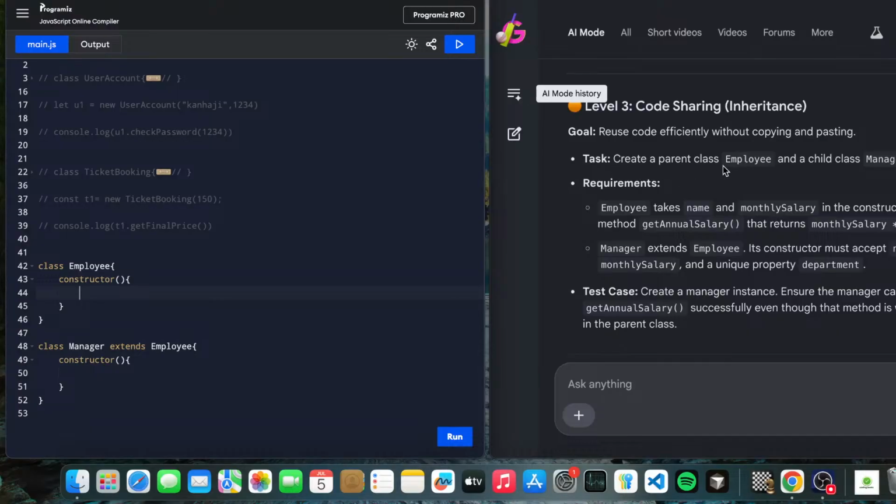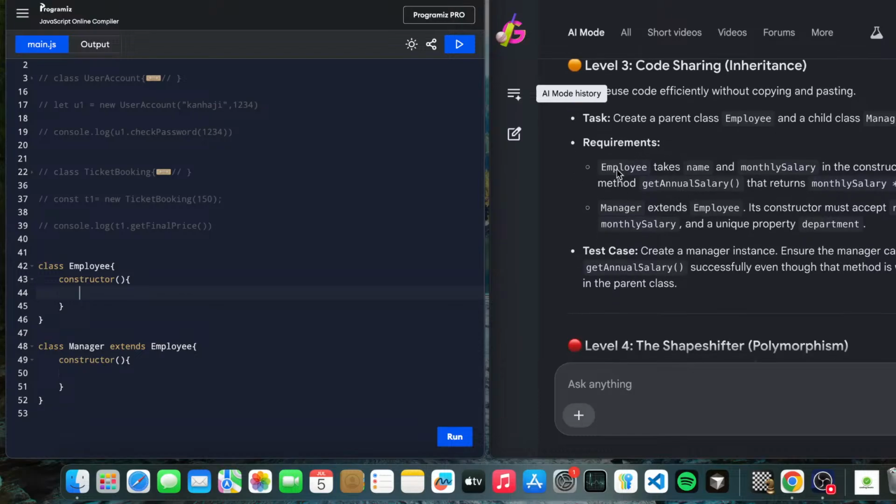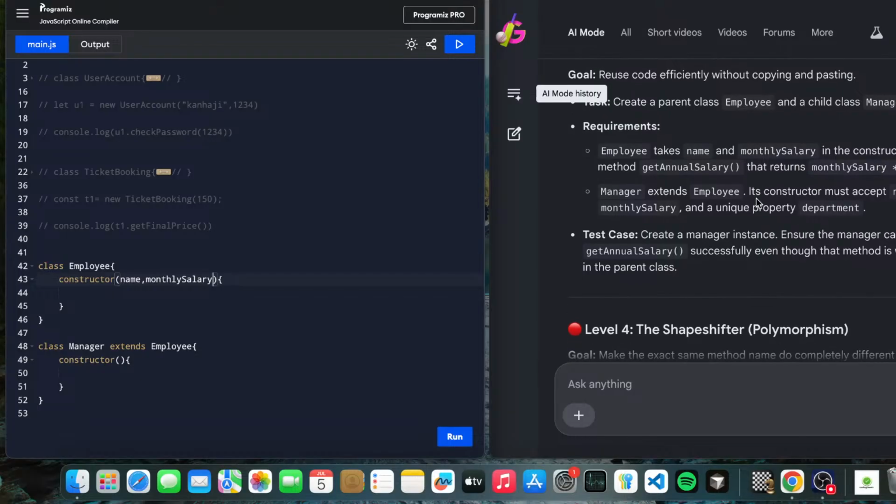So we have a parent class Employee and a child class Manager. Okay, the requirement is that Employee takes a name and a monthly salary. Let's give a name and a monthly salary. Okay, it gets a salary. Good, because many internships don't give a salary or stipend, they just want free work. That's not good. Employee takes a name and a monthly salary in the constructor.